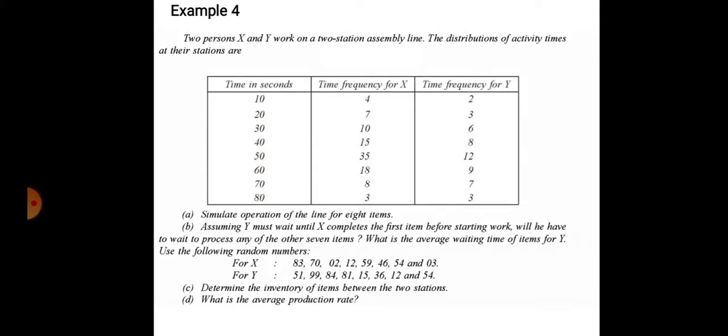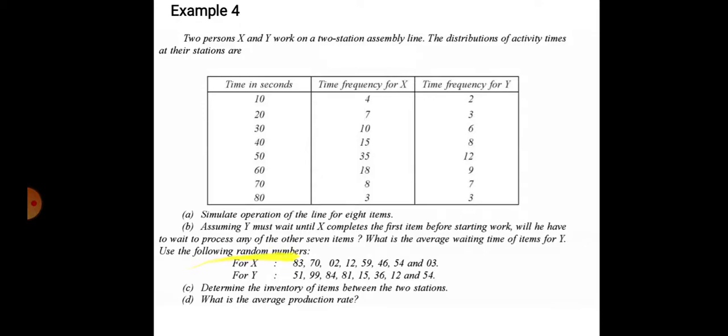Then assume Y must wait until X completes the first item before starting work, and Y will have to wait to process any of the other 7 items. So what is the average waiting time of items for Y? So first X should complete, then Y will complete. Then we are required to find out the average waiting time of items for Y.